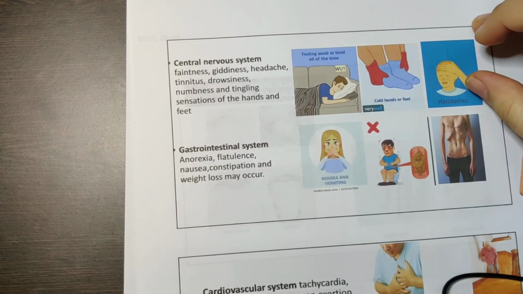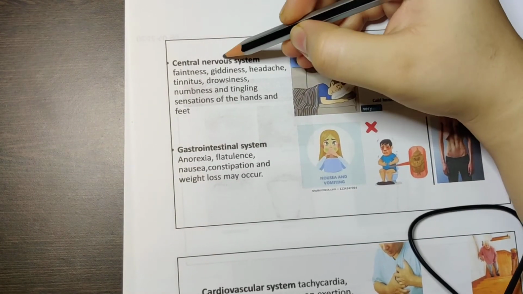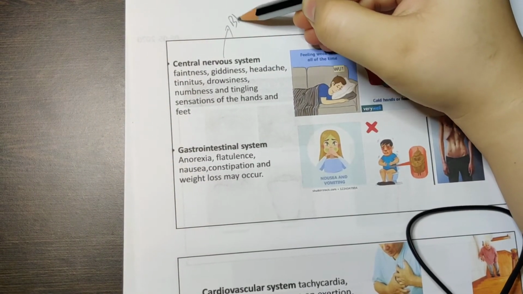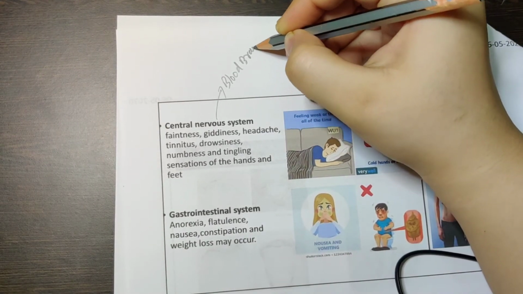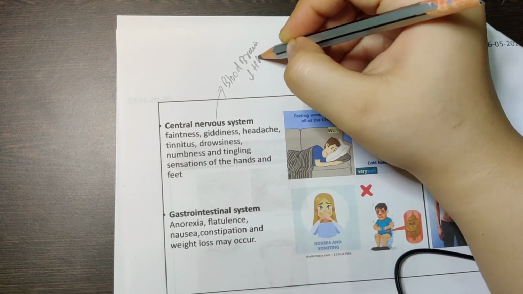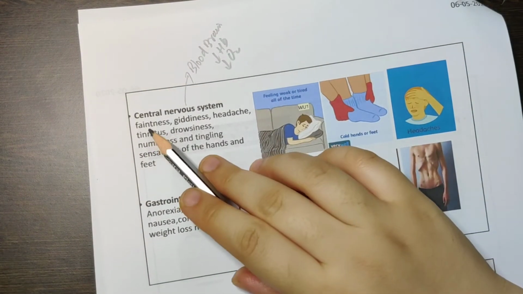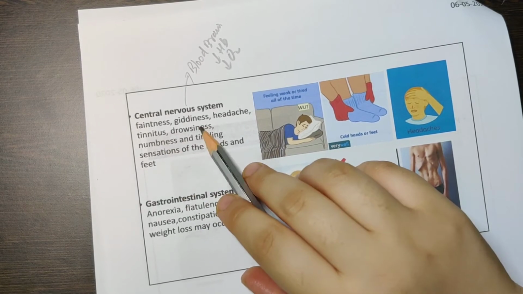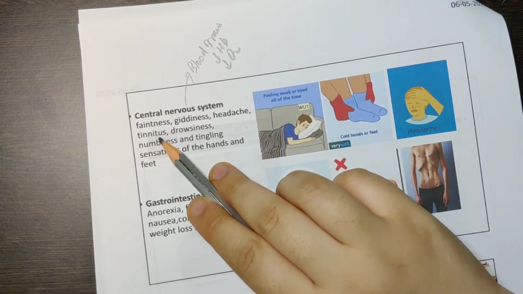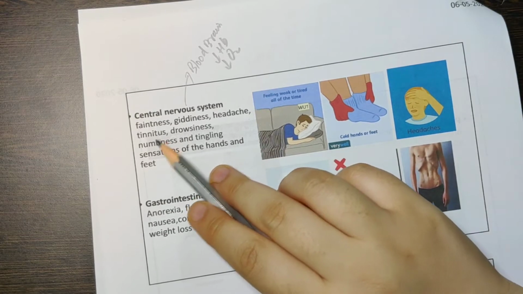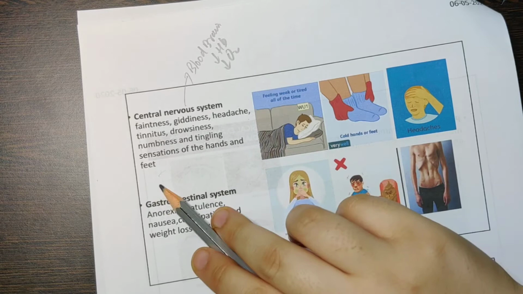Now the central nervous system. In the central nervous system, because the brain is getting less oxygen, the blood that goes to the brain has less hemoglobin, so it has less oxygen. Because of that, you'll have faintness, giddiness, headache, tinnitus. Tinnitus means a ringing noise in the ear. Also drowsiness, numbness, and tingling sensation of the hands and legs.